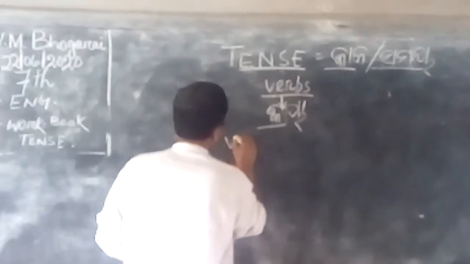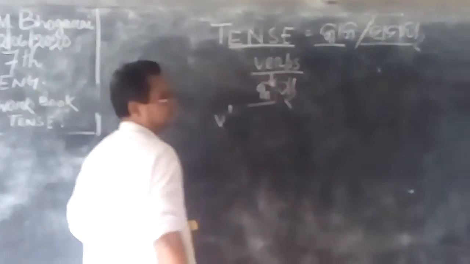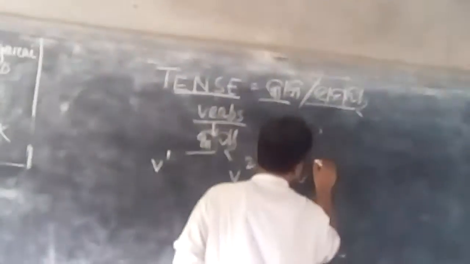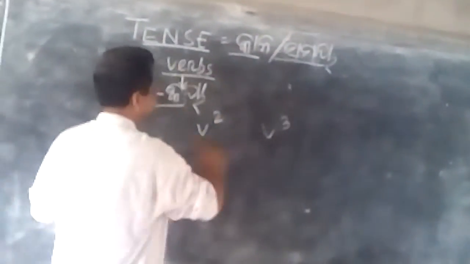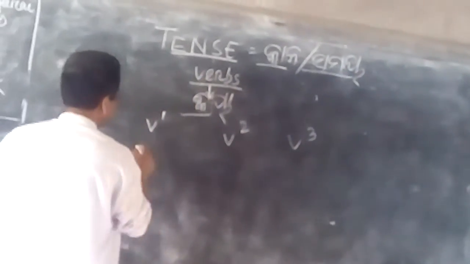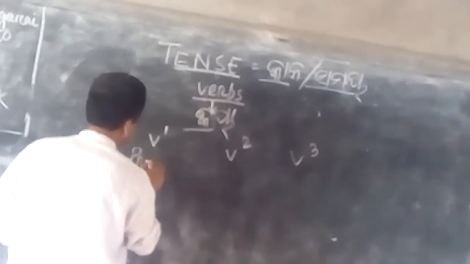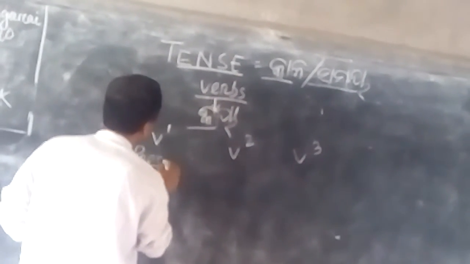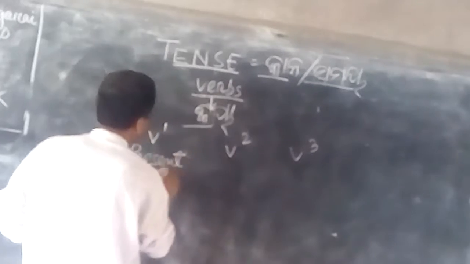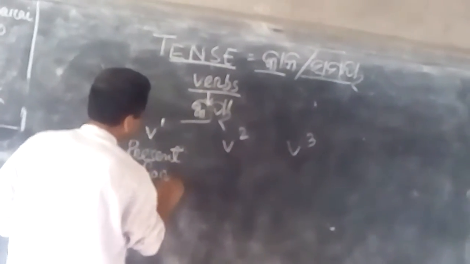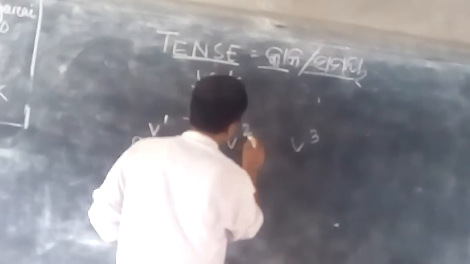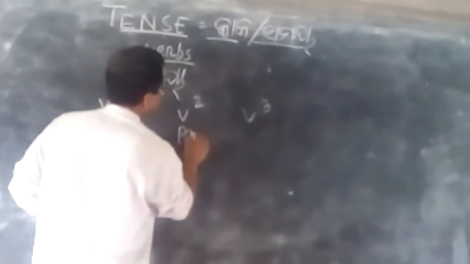You know. So first is V1 or verb 1, and V2 verb 2, and V3 verb 3. Three forms are there. First is called present form. This is present form. And verb 2 is past form.